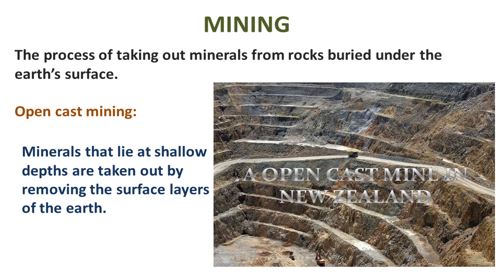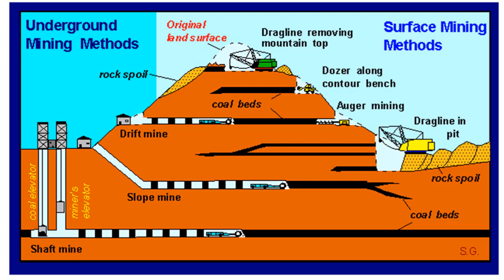Now let us see the first kind of mining, that is open cast mining. Minerals that lie at shallow depths, it means not that much deeper, can be taken out by removing the surface layers of the earth, which you can see in this picture. They have removed the topmost layer of the earth layer by layer, and they have extracted the minerals. This is called open cast mining. It can also be called surface mining. Here you can see the method of open cast or surface mining.